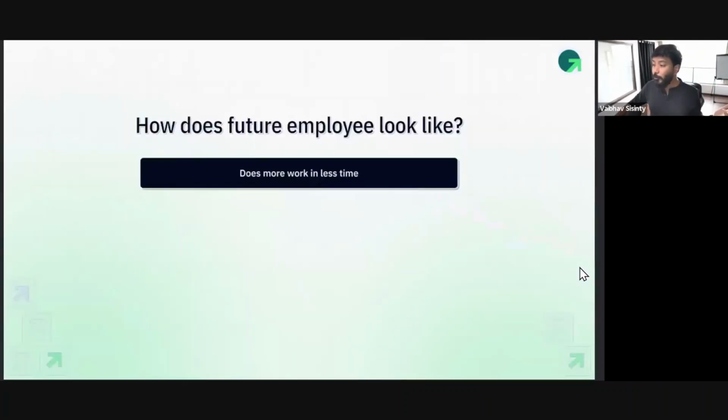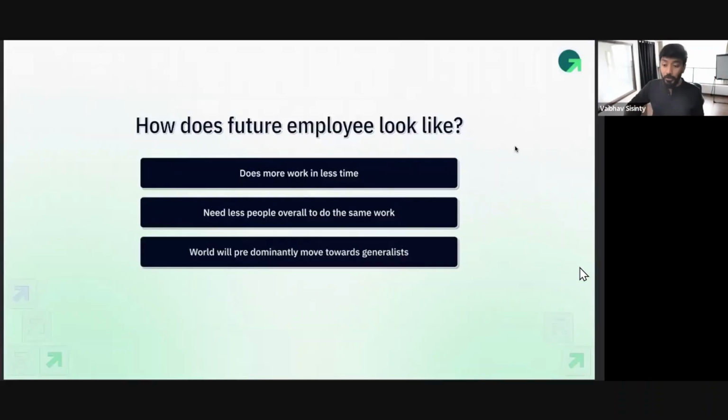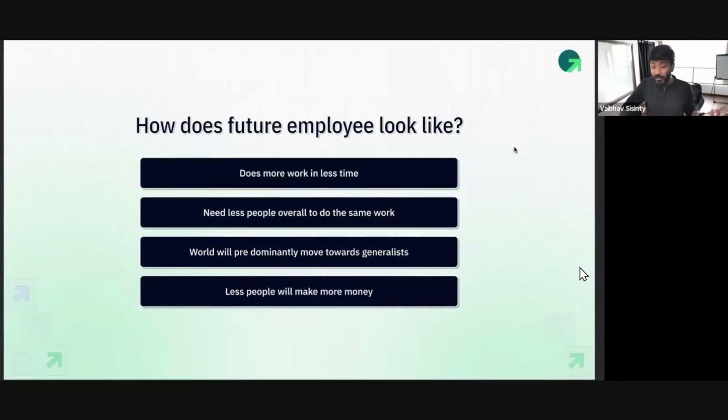So what does a future employee look like? They do more work in less time. They need fewer people overall to do the same work. Today, you can do the job of 5 people if you know how to use AI tools. The world will be permanently moving towards generalists. What that means is, if you're a marketer, you can do a product job, some level of tech, data work. Everything all of a sudden is marketing. So a lot of people will become generalists.